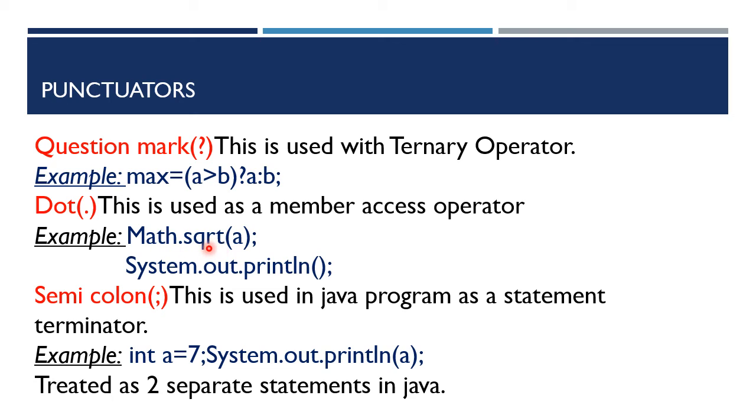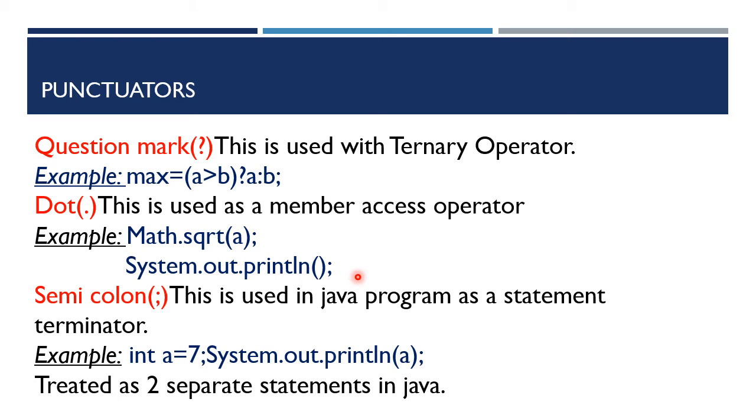Member functions or data members are called members of a class. So this member function can be accessed by using the dot operator. This is one example. The other well-known example is the output statement System.out.println.